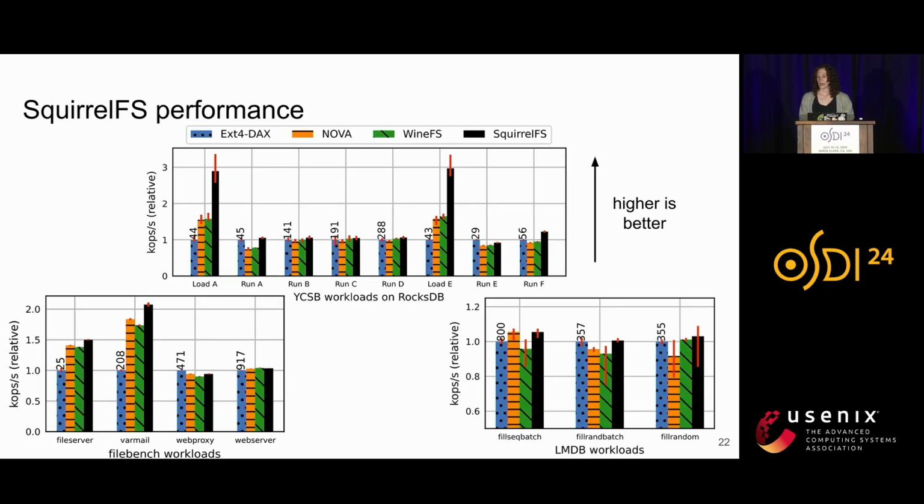So on this slide, I have results from experiments on several common file system benchmarks like FileBench and the YCSB workloads running on RocksDB. Each of these graphs shows throughput, so higher is better, and SquirrelFS is shown with a black bar on each of them. And we can see that on all of these workloads, SquirrelFS achieves similar or even better performance to these other file systems, alongside the fact that it has stronger crash consistency guarantees. From these experiments, we conclude that SquirrelFS is competitive in terms of performance, and these additional checks don't add any additional overhead to its runtime.